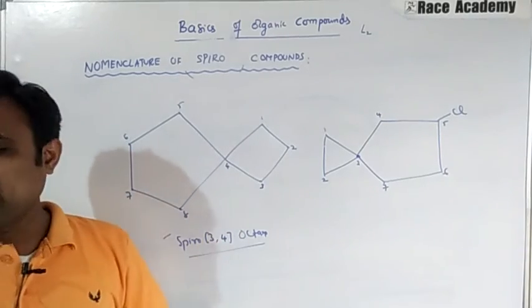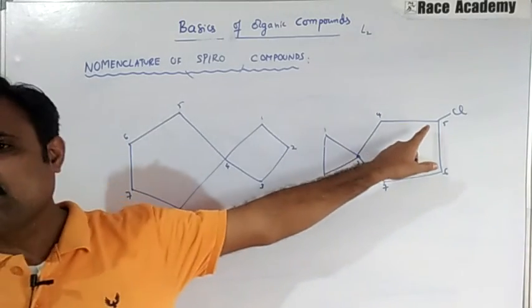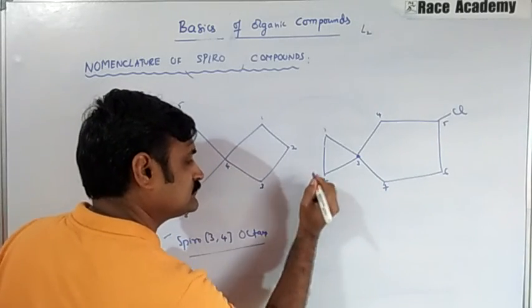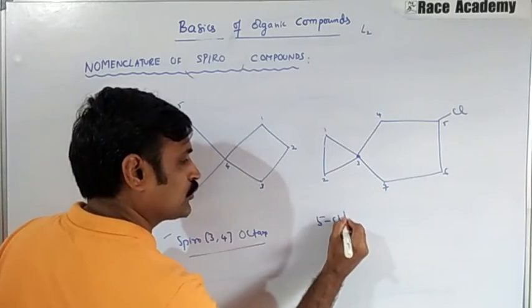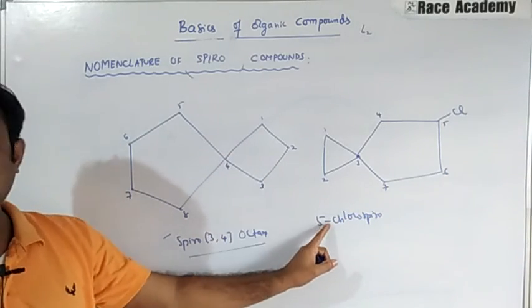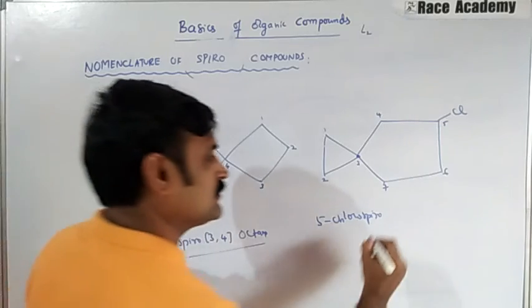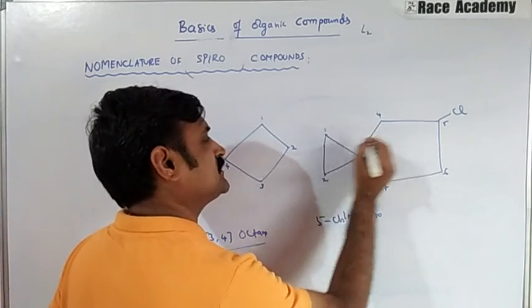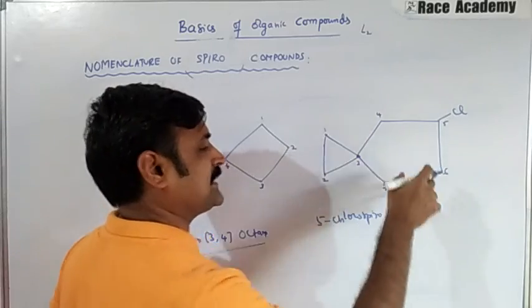Now what is the name of this compound? 5-chlorospiro. Here we have 2 carbons in the bridge, and here we have 4 in the bridge.